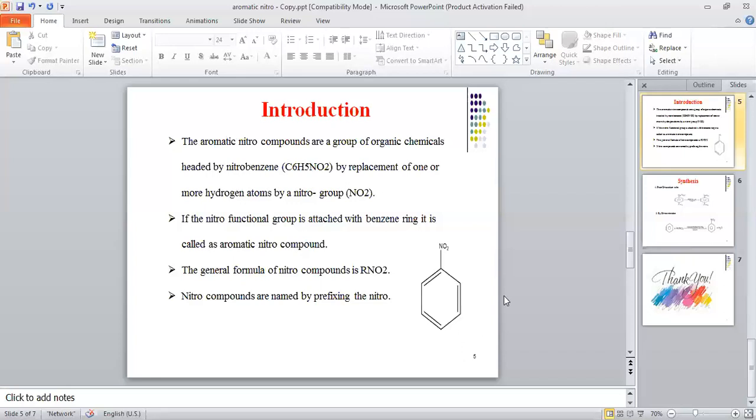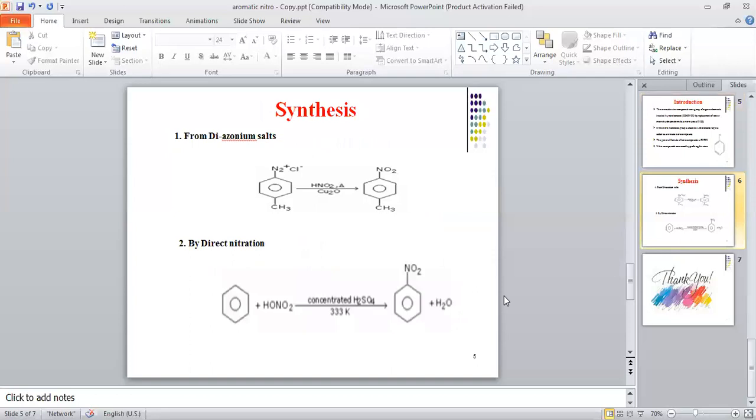Now come to the next part, which is our synthesis. In this class, I'm going to include only the synthesis. In my next class, in my next video, you will see the chemical reactions and chemical properties of these aromatic nitro compounds. Aromatic nitro compounds are mainly made by especially two reactions. First one is from diazonium salt.